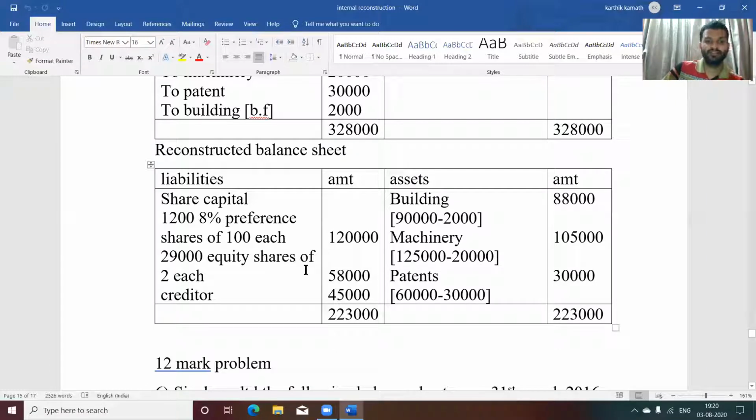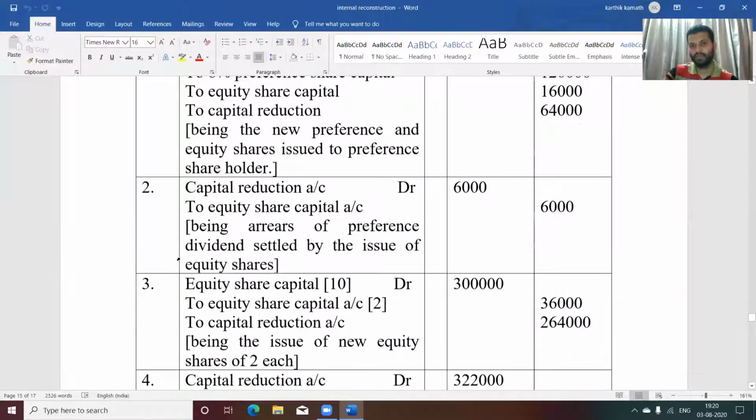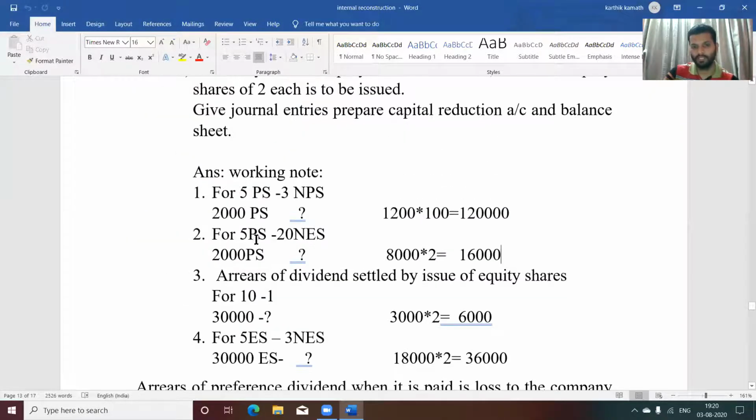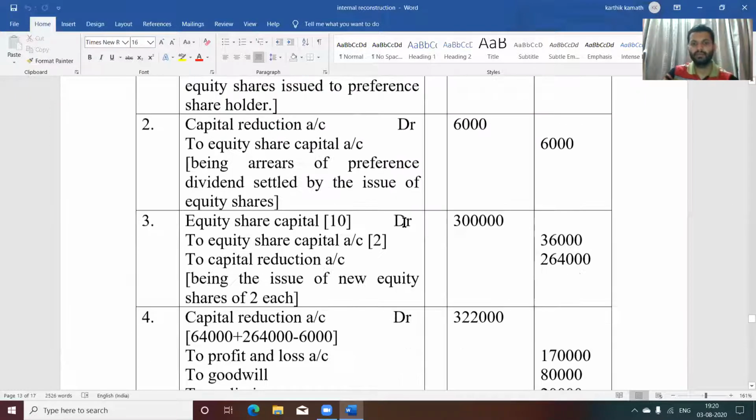After that, 29,000 equity shares of 2 each. So now you need to calculate the total number of equity shares. That is 29,000. How to calculate? Again, you go for adjustment. See here equity shares of 18,000. Again, there is equity shares of 3,000. So 18 plus 3, that is 21. Again, there is equity share of 8,000. So 21 plus 8, that is 29,000.